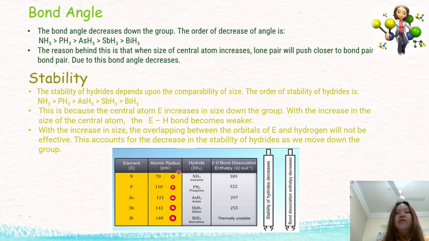So we can refer to the table here. It shows that the atomic radius of the elements in group 15 increases down the group. And we can also see the E-H bond dissociation enthalpy decreases from ammonia to bismuthine down the group. So with the increase in size, the overlapping between the orbitals of E and hydrogen will not be effective. And this causes the decrease in the stability of hydrides as we move down the group.